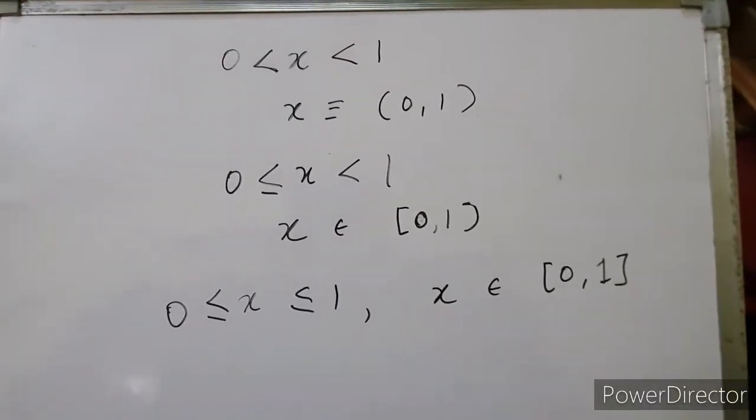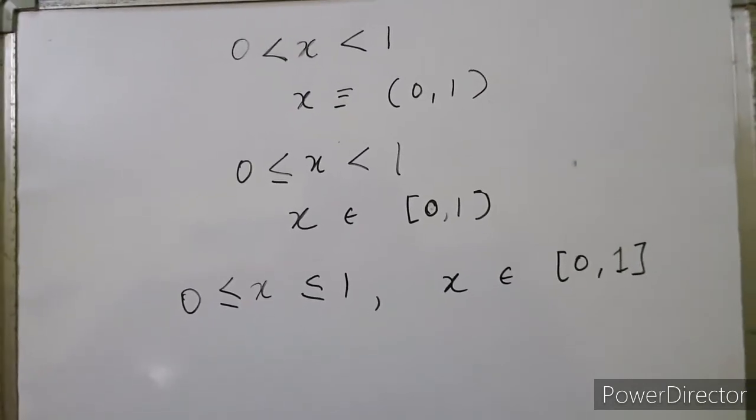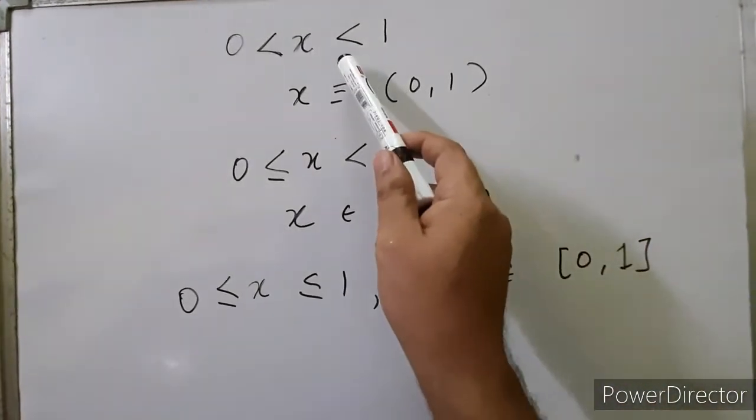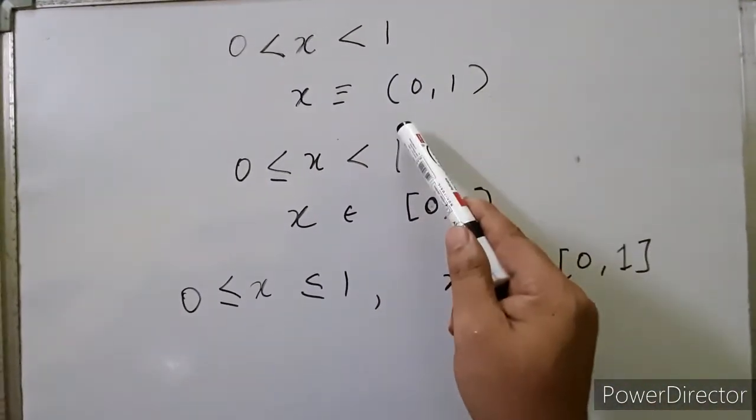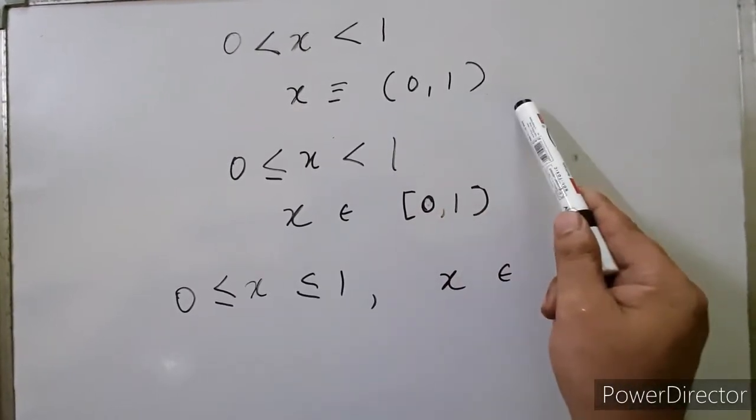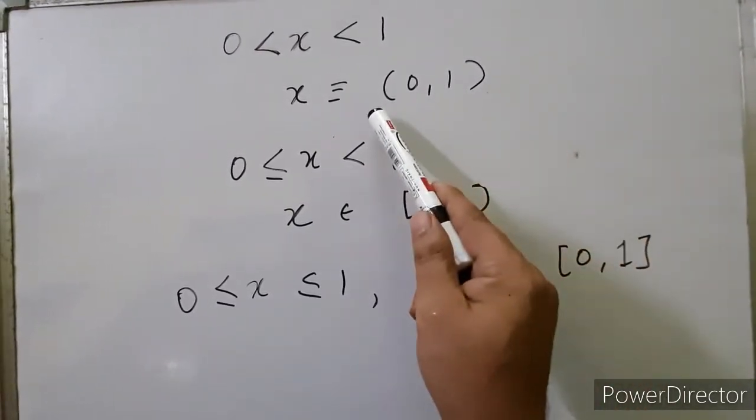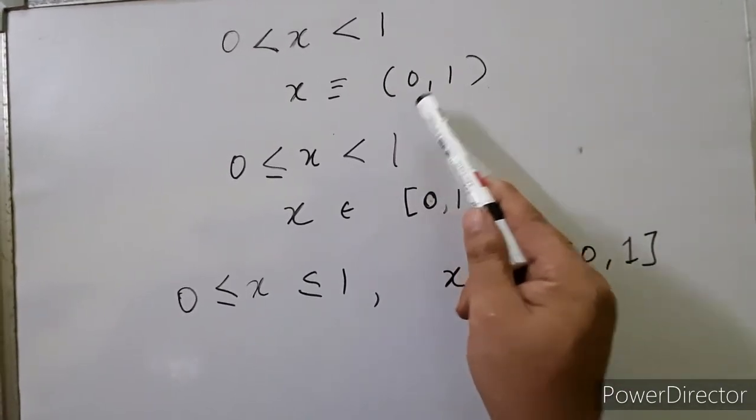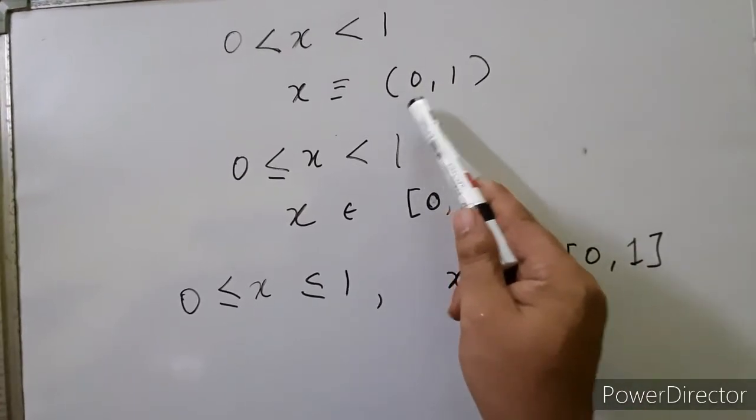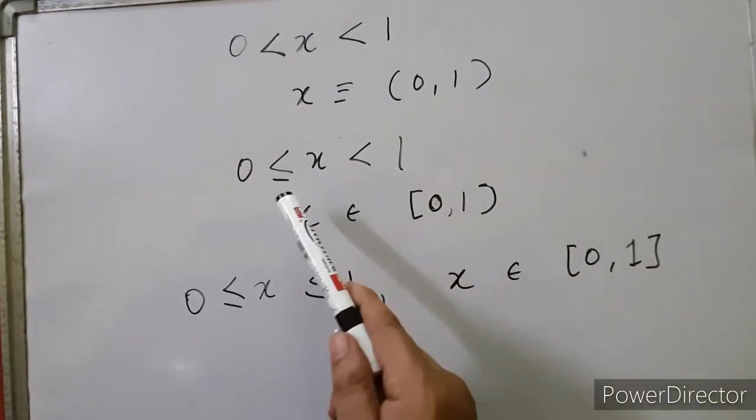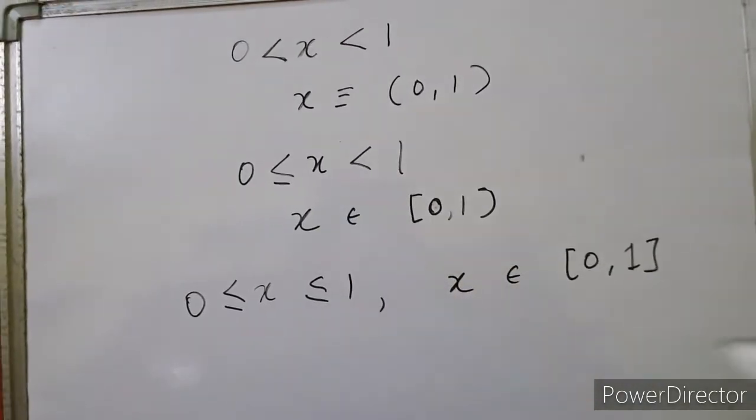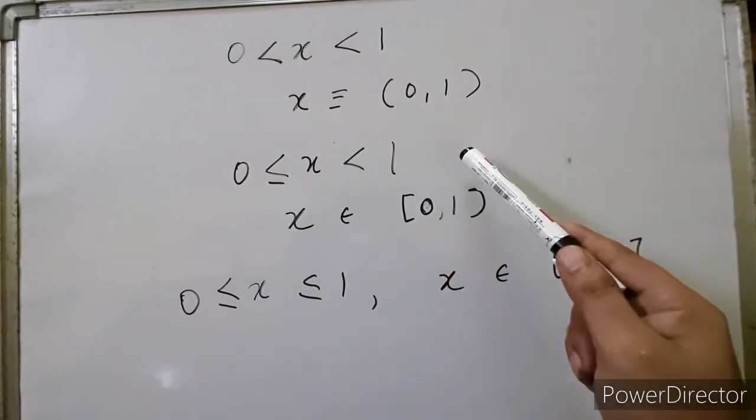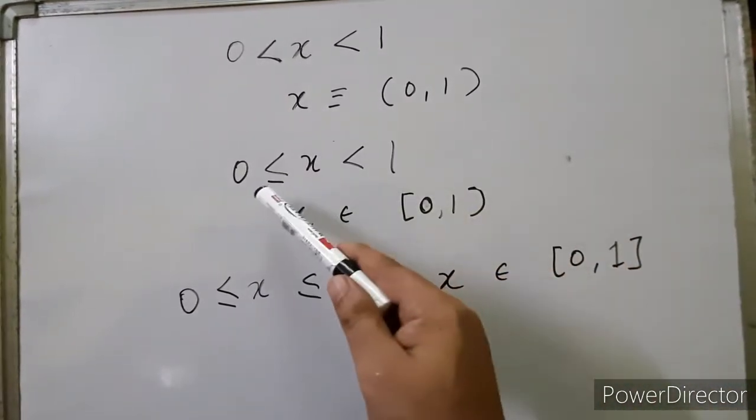Okay, children, now try to understand this parenthesis and square bracket, where we are going to use parenthesis and where we are going to use square brackets. Suppose the value of x is greater than 0 and less than 1. Then we say that x belongs to (0, 1), an open interval. The parenthesis is the sign of an open interval. That means x lies between 0 and 1, but it is not equal to 0 or 1. And suppose it is written x is greater than or equal to 0 and less than 1. That means x can equal 0, but x is not equal to 1, and x takes all the values between 0 and 1.